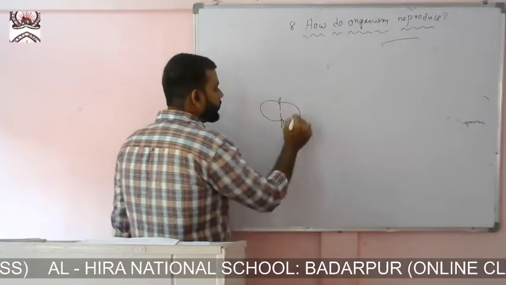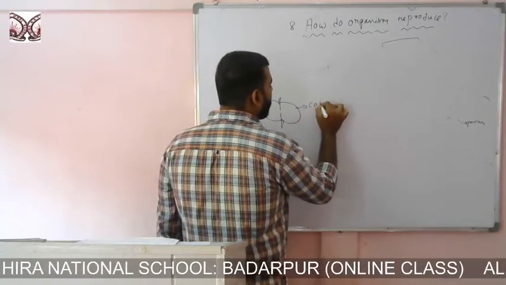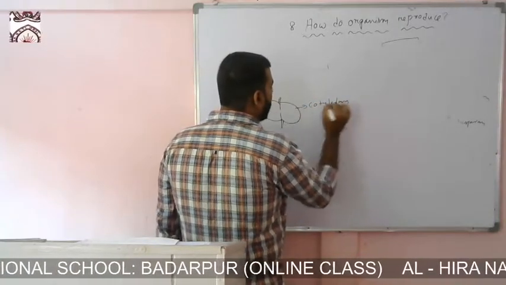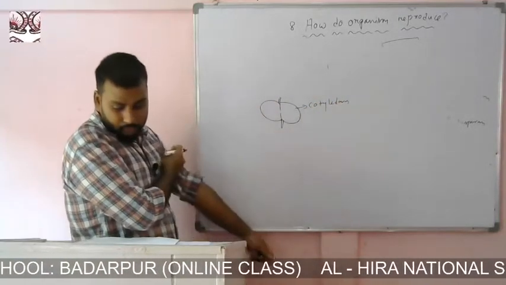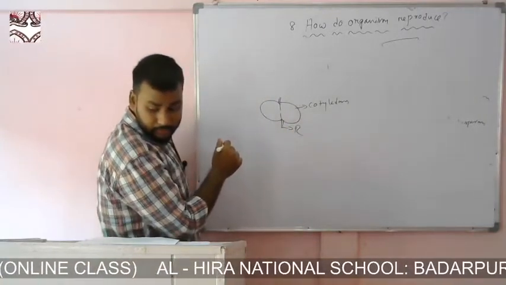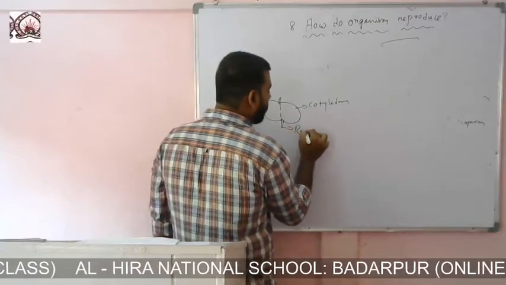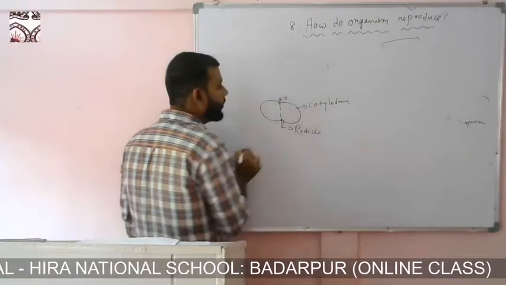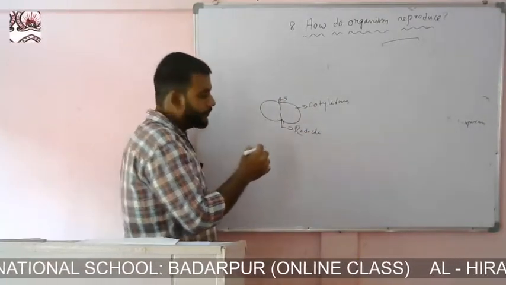These are the cotyledons, this is the radicle, and this is the plumule.